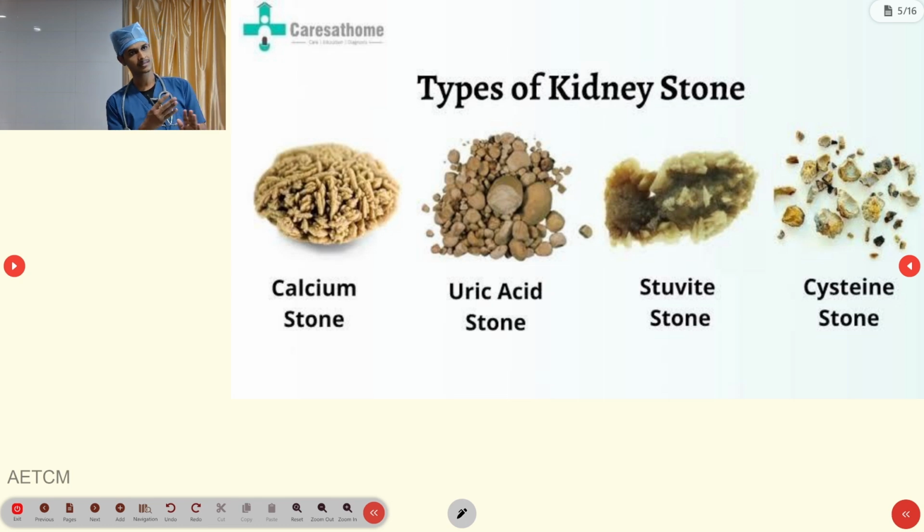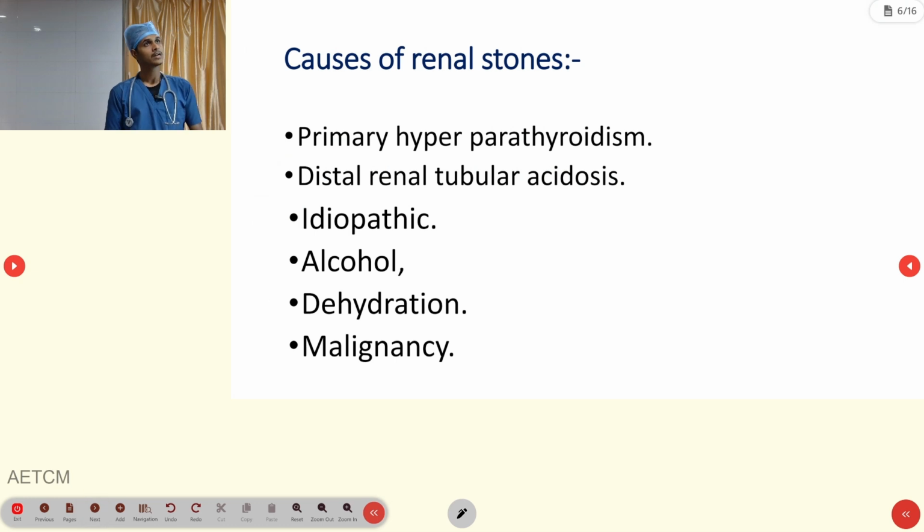So this is the morphology, or how the stone will be: calcium stone, uric acid stone, struvite stone, and cystine stone. Now the causes for the renal stone. Primary hyperparathyroidism: the parathyroid is a gland that regulates metabolism and the level of calcium in our body.